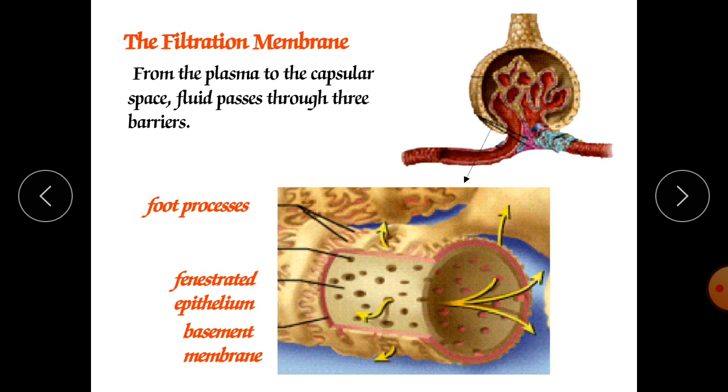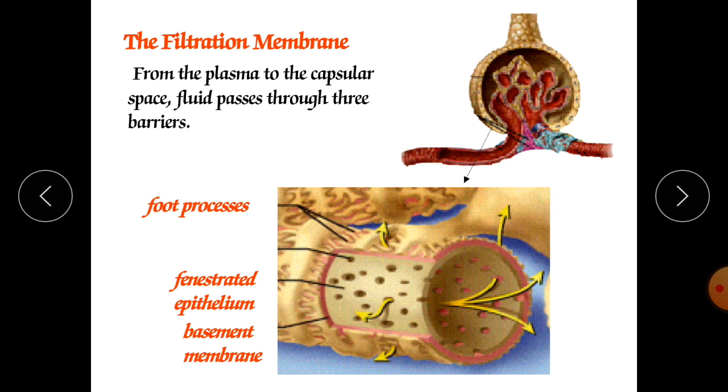Proteoglycans are part of the carbohydrates, and similar molecules also occur in the cell walls of various bacteria. The negative charges in the matrix prevent filtration of large, negatively charged plasma proteins.